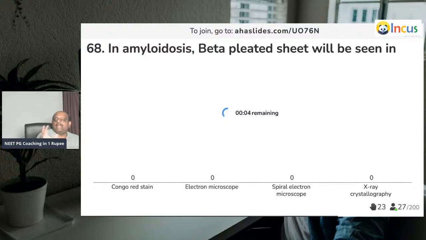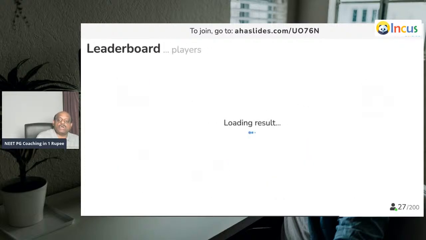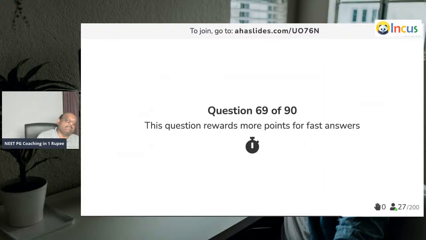So the beta pleated sheet, if you want to see it, how will you see? We see it with X-ray crystallography is what you need to remember. Easy question.